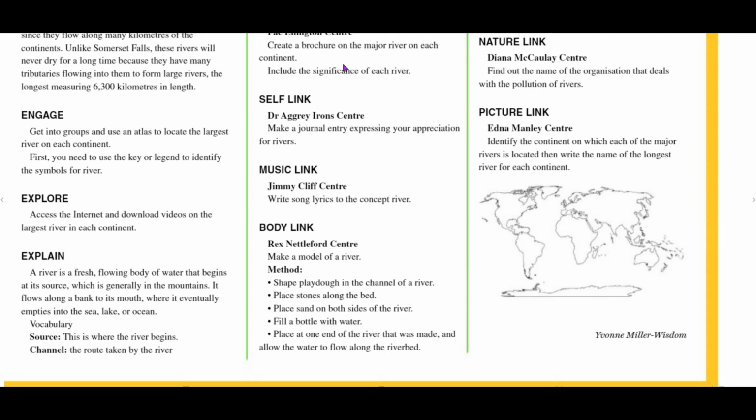All right. Self-link, Dr. Agri Irons Center. Make a journal entry expressing your appreciation for rivers. Okay, so places like Africa, the Nile, people would actually worship the river because during the flood season it would bring the sediments necessary to create that nice fertile area of the Nile.